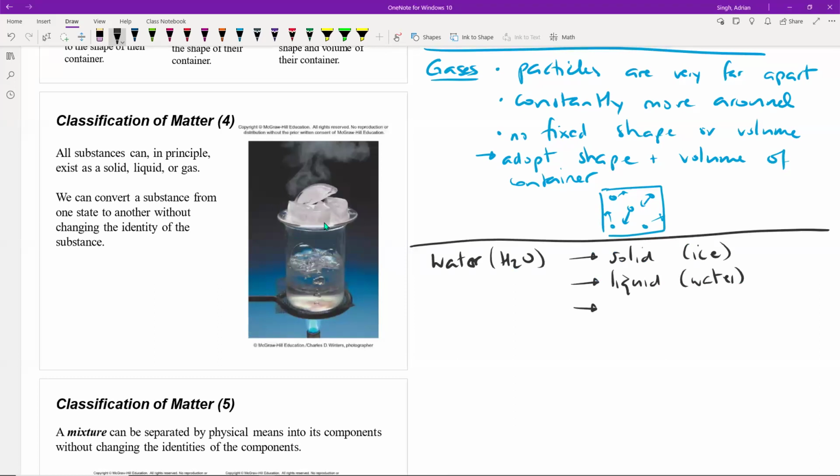And then it also exists as a gas, water vapor. It exists fairly easily just by changing the conditions, adding more heat. We can melt ice into water, liquid water. And if you add more heat, we can vaporize the liquid water into a gas.